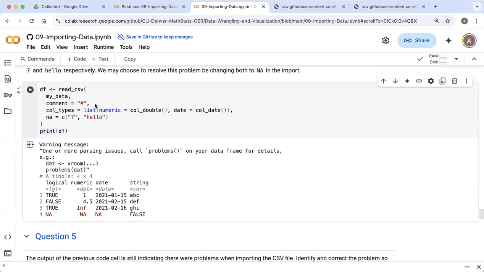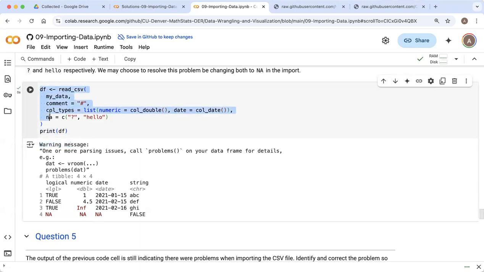There were some comments in there we wanted to ignore, and then we wanted to override the heuristic that was used to determine the column types, and we wanted to force the column that we named numeric to be a double. We wanted to force the column that we named date to be a date. And the result of